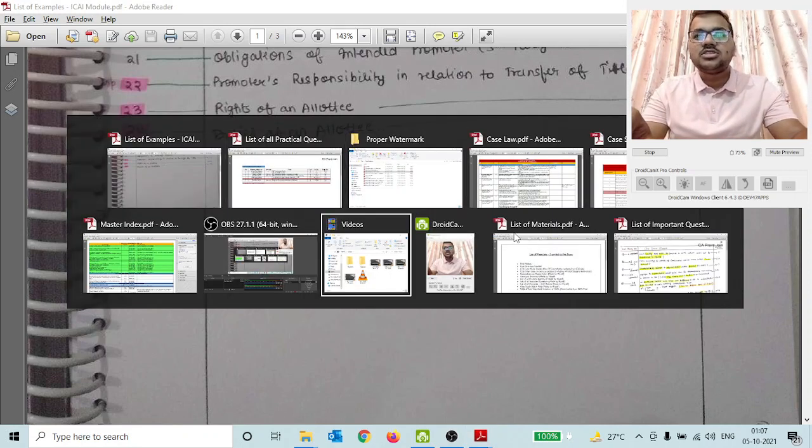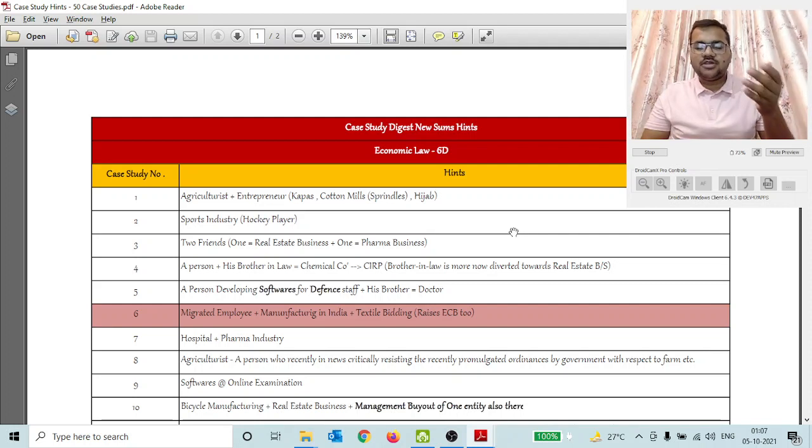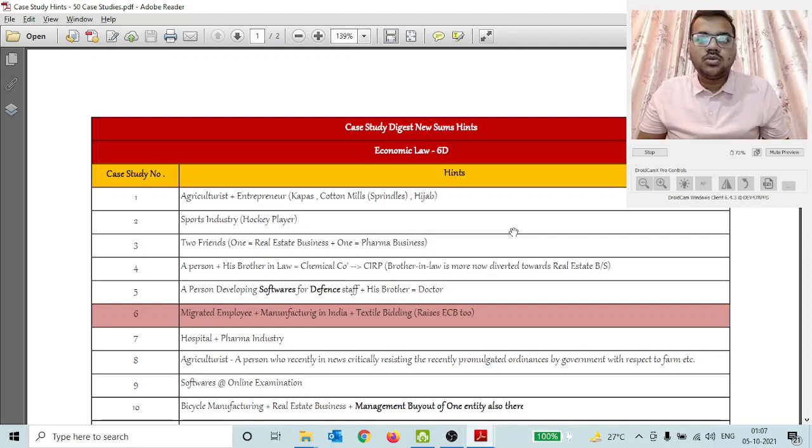Then coming to the next thing which I had prepared was case study digest hints. In the July 21 attempt, there were approximately 50 new case studies, we can say. Some of them might have been repeated from earlier MTPs or question papers, but approximately 45 to 46 were new in this attempt.